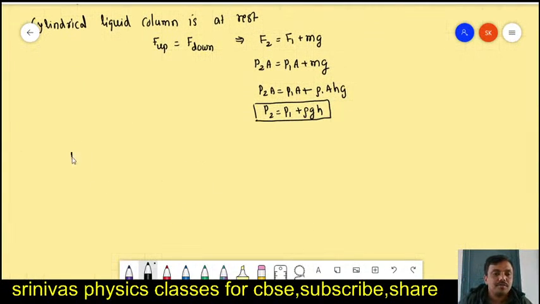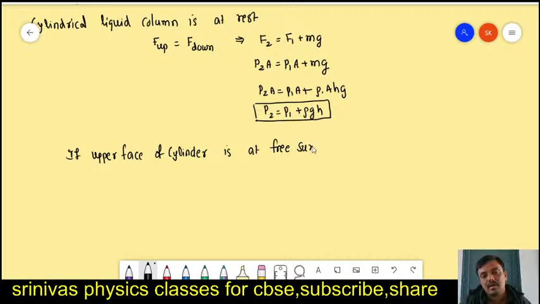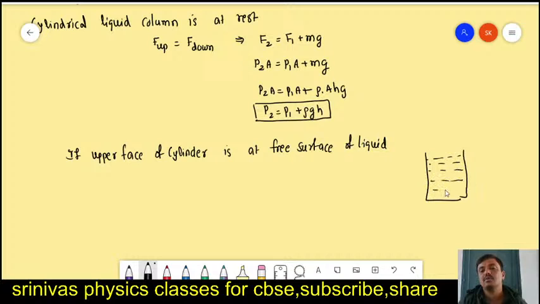Now, if the upper face of the cylinder is at a free surface of liquid, then what happens? For example, this is a cylindrical vessel, and it contains the liquid. I am taking the cylindrical liquid column, and the upper face of the cylindrical liquid column is at the free surface of the liquid.